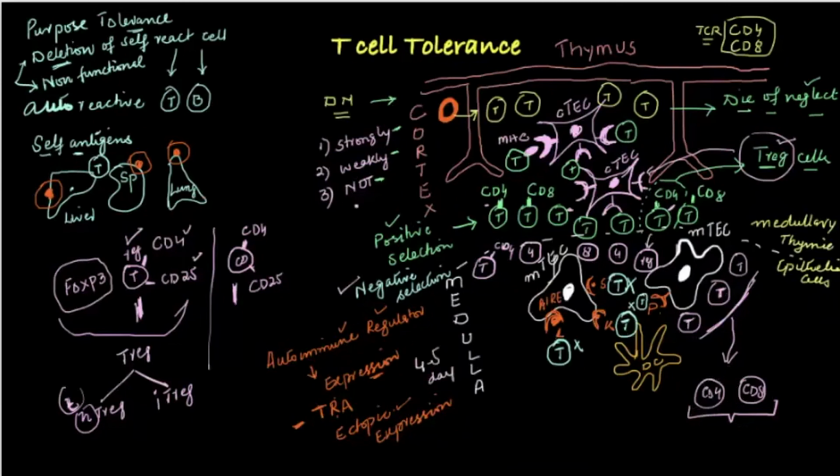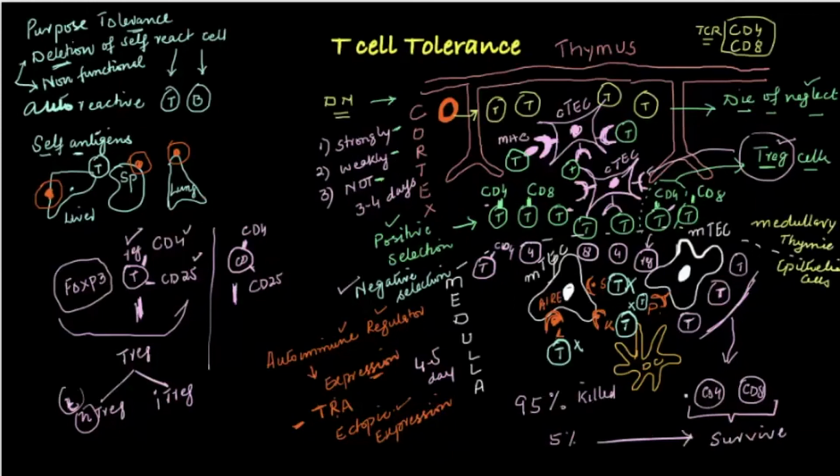The first phase takes about 3 to 4 days. And so far, in this negative selection and death by neglect, 95% of the cells that enter are killed. Just 5% of the cells go out, they survive.